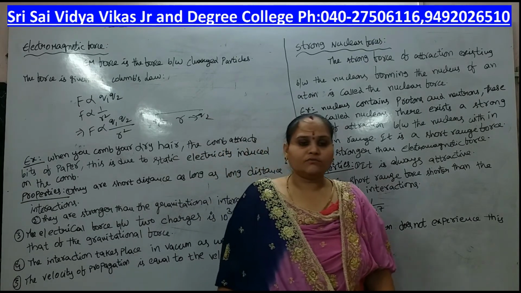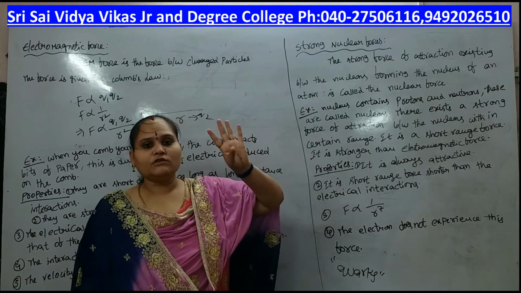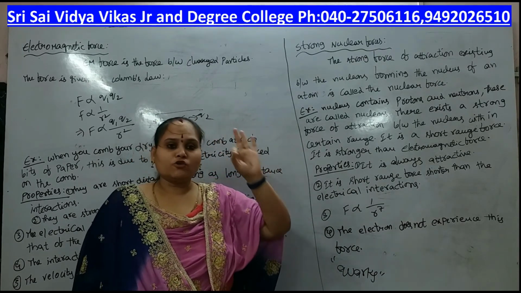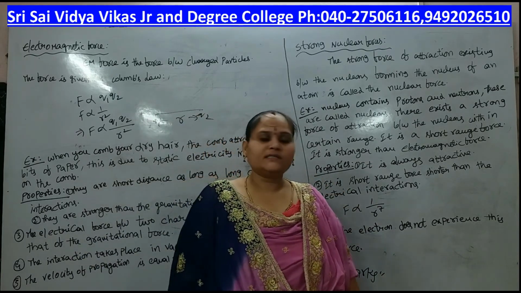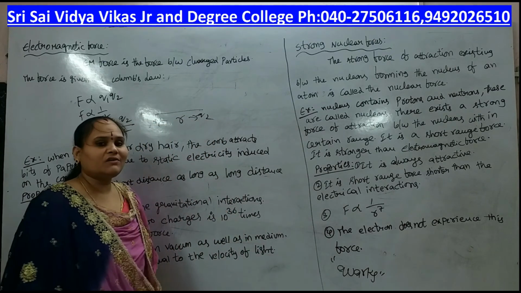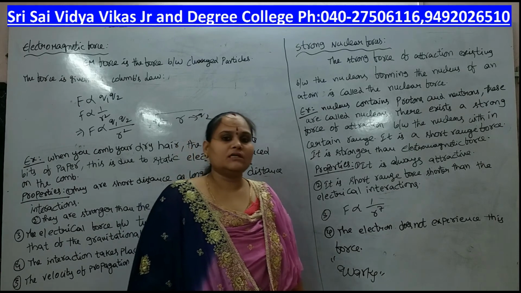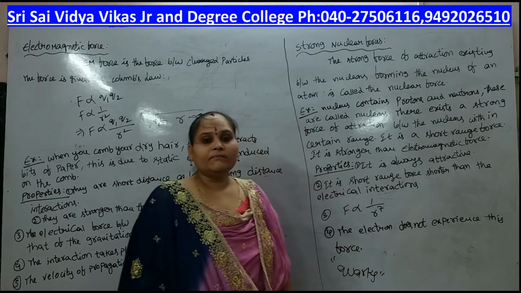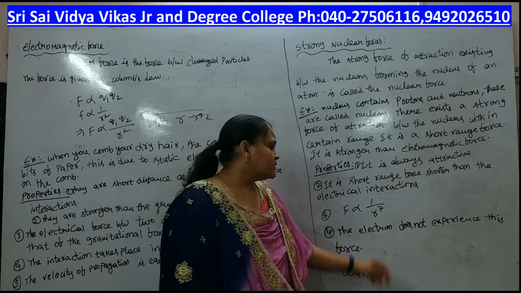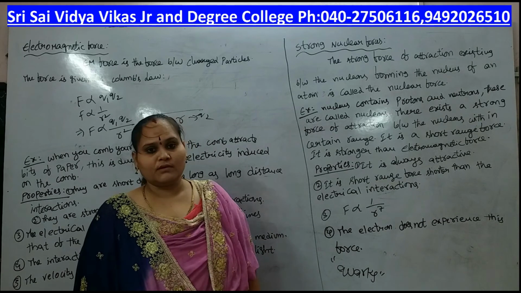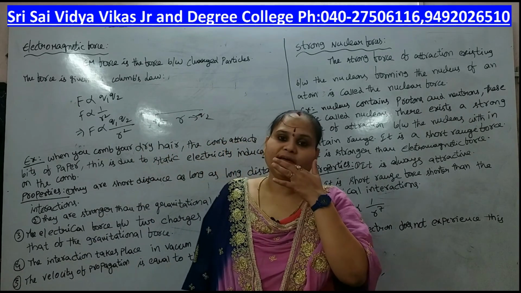It is a short range force, but stronger than the electromagnetic force. The electromagnetic force is stronger than the gravitational force, and the strong nuclear force is stronger than the electromagnetic force. Properties: it is always an attractive force. It is shorter range than the electric interaction, and this strong nuclear force is proportional to 1 by r to the power 7, where r is the distance between them. The electron does not experience the strong nuclear force. That's why the protons and neutrons, that is, the nucleons, exist in the form of quarks.